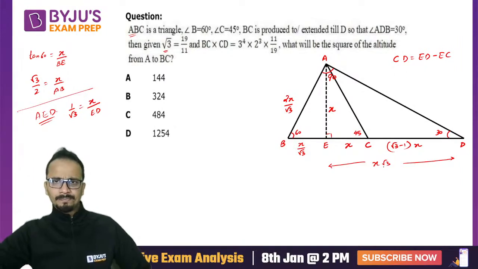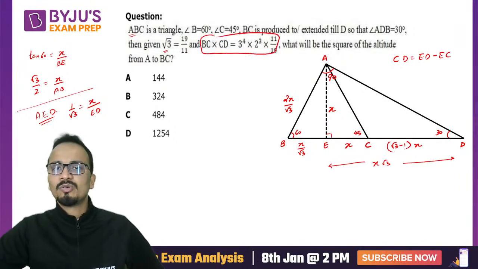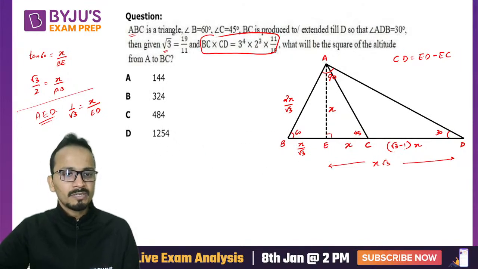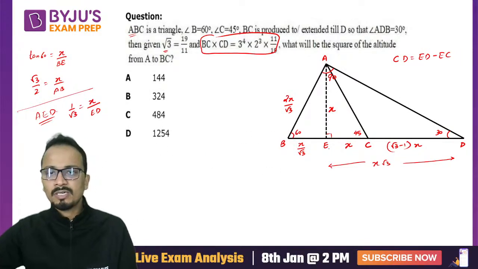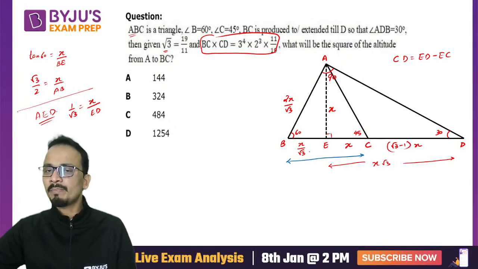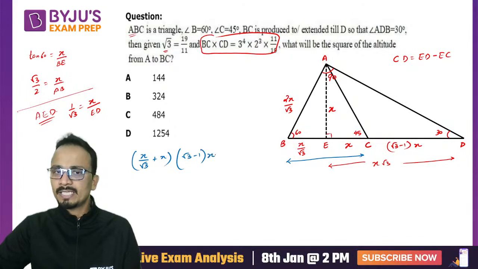Now I'll be using this product. A difficult one. So BC from the figure, I'll use a different color. So BC will be the sum of these two, x upon root 3 plus x upon root 3 plus x, this is BC, multiplied by CD, which is root 3 minus 1 into x.